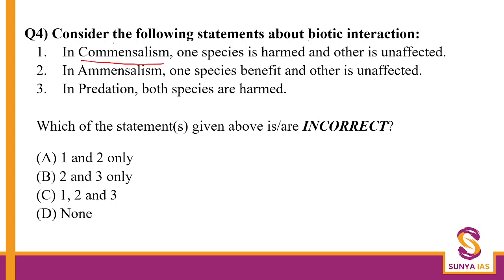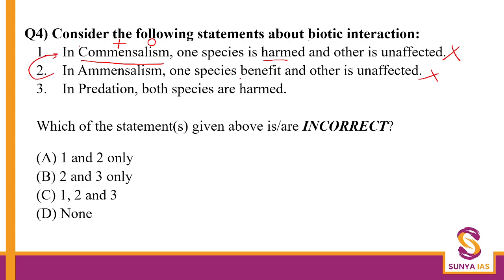Now what did we learn? Commensalism was plus and zero. One species was benefited while the other was neither benefited nor harmed. So the first statement is saying one is harmed. No, one is benefited. This is wrong. Second statement, in amensalism, one species is benefited. Now, this is also incorrect. This species is harmed. So, what they've done is they have interchanged the definitions of 1 and 2.